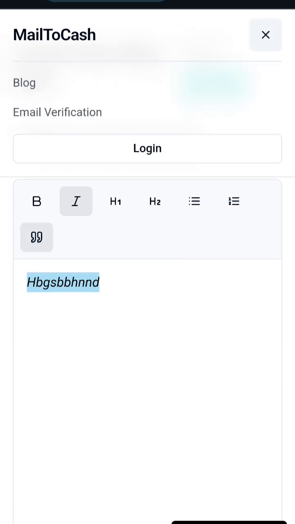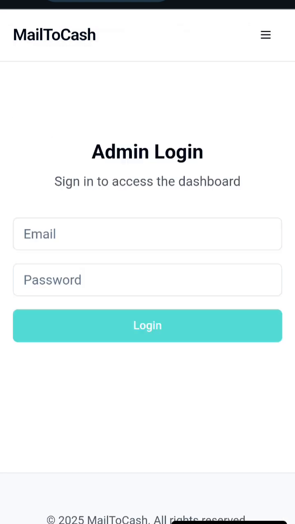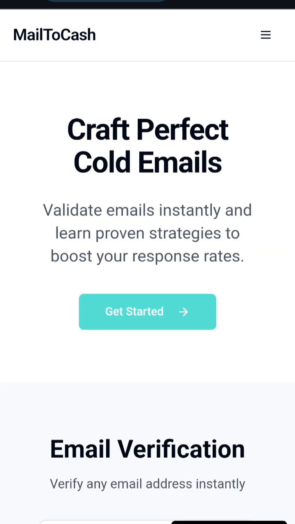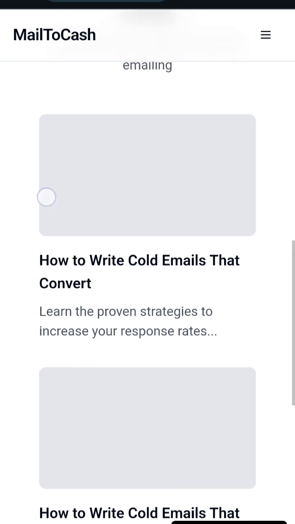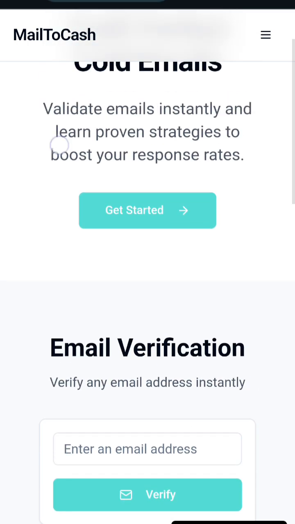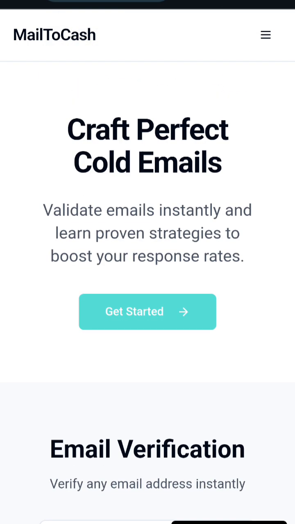I can see that everything is working. If you click on login, it will take us back to the sign in to access dashboard. And then we can click on make to cache and it takes me back to the beginning and everything is really working fine. So simply everything is working fine. All I'm just going to do is make those little corrections. And when I have made those little corrections, I'll be able to go ahead and launch the app. So when I'm done with this, I'll click on deploy, your app will be live, and then I'll be able to run traffic to it and find means to generate income.